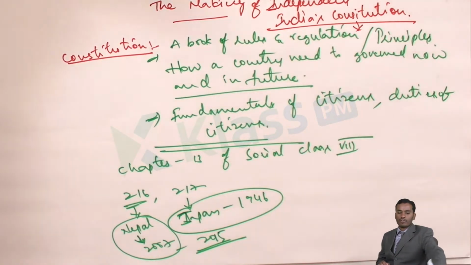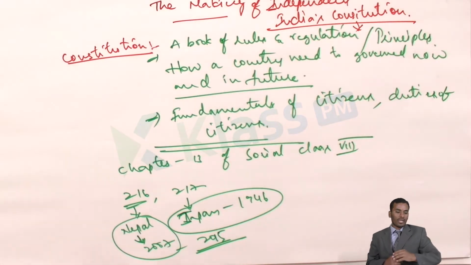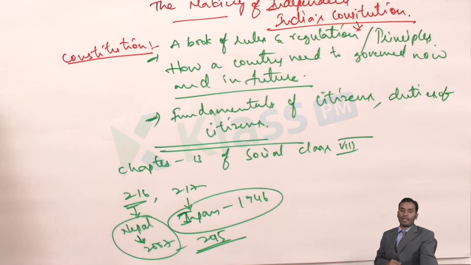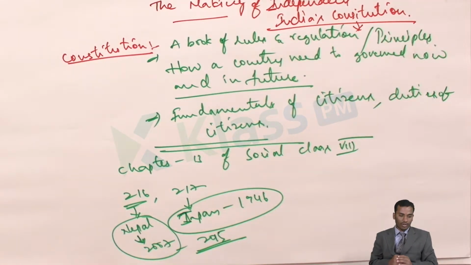Likewise, every constitution has something of its own. The Nepal constitution goes like this: we, the sovereign people of Nepal, respecting the people's mandate expressed in favor of democracy, peace, and so on. The same way, the Japanese people also had their own preamble. You can have a glance in your textbook, on pages 216 and 217.